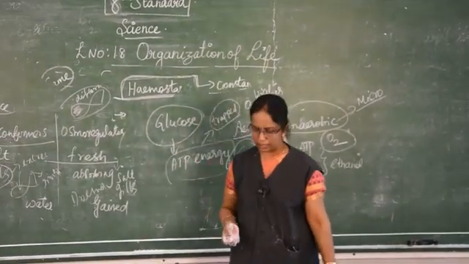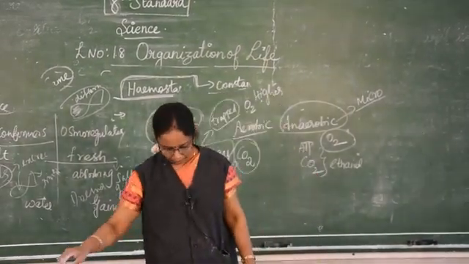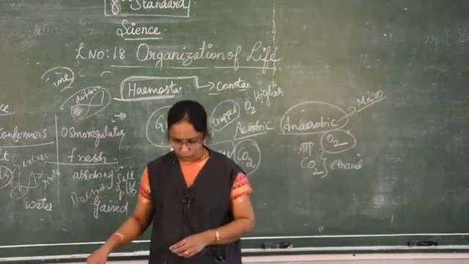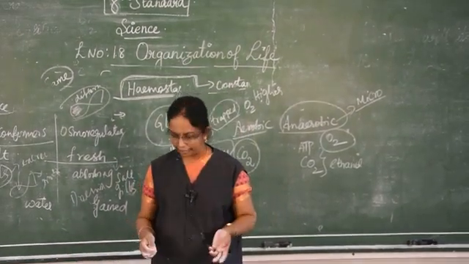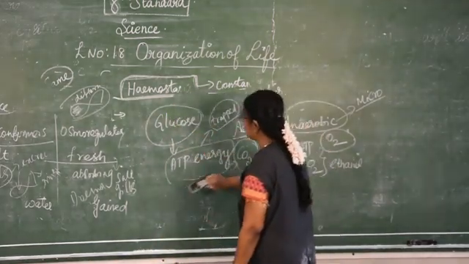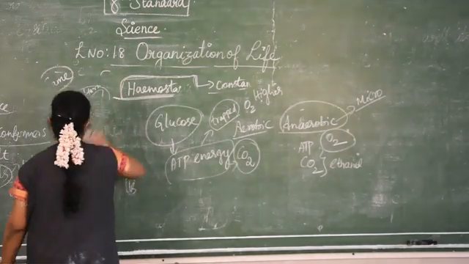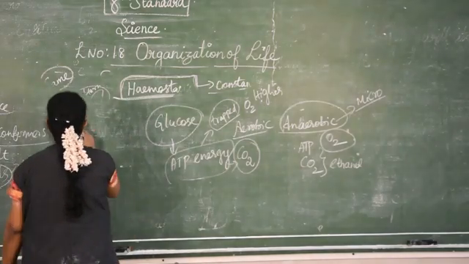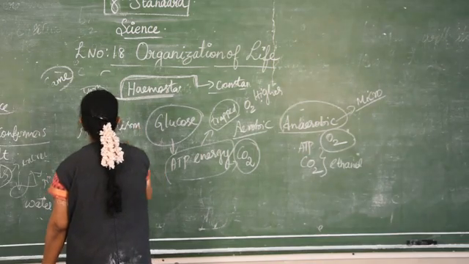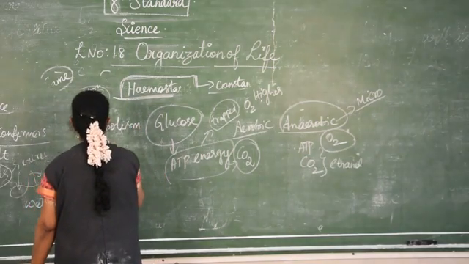Next, metabolism. Metabolism is the chemical process by which living organisms sustain their life. There are two processes, anabolism and catabolism.